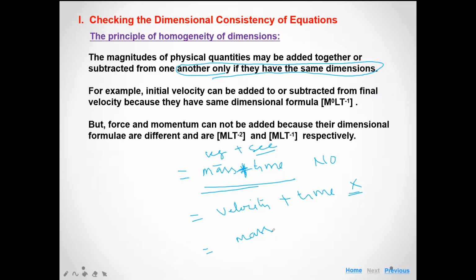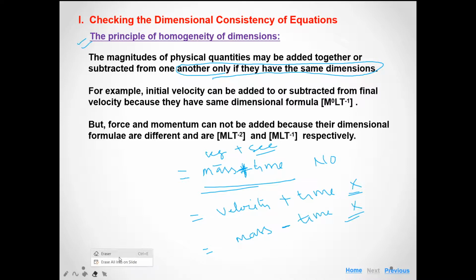The answer is no. So we cannot subtract or add physical quantities having different dimensions. We always add or subtract quantities having the same dimensions. So this is called the principle of homogeneity.